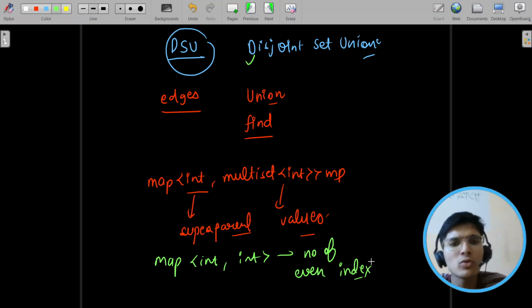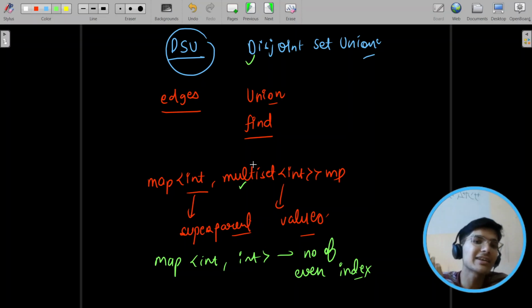We'll pick top X from here. Can you do that? Yes, you can. You can pop it out in reverse order, take the top x elements, and then make the remaining negative, and that's all. So what did you do? You make a DSU, you do the union, and you find the super parent by just finding the parent, right? That is the super parent of that particular node. Then you club them on the basis of super parent, and finally you club the answer.